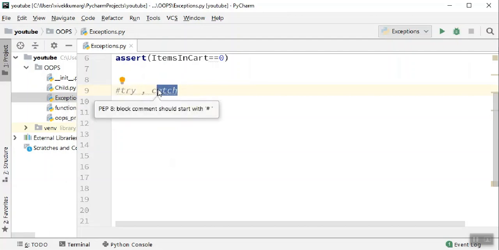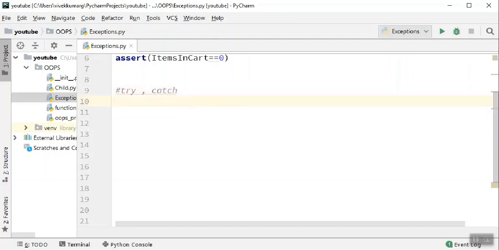So this will not fail. If you don't wrap your failure code in a try block and you run the test, obviously your test case will fail. We will see this shortly with an example. But if it is in a try block, it won't fail. It will raise an exception and send control back to the catch block. In the catch block, you can write statements like what the error is and why you reached that specific block, with proper logging.